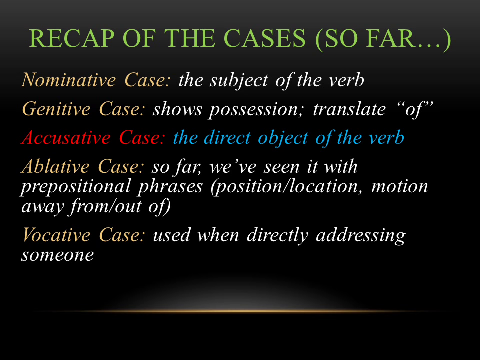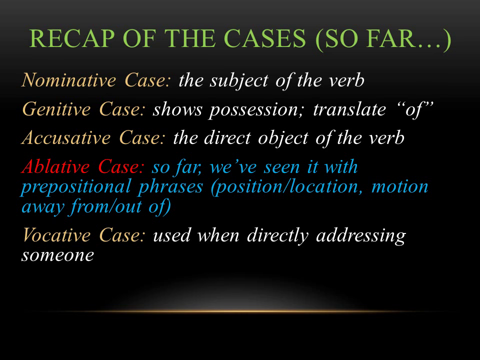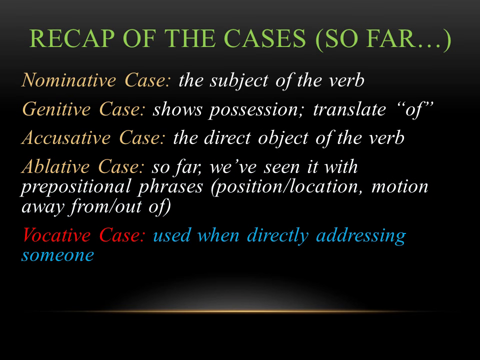The accusative case we've seen is the direct object of the verb. And so far, the only use of the ablative we've seen is when it's in a prepositional phrase. And remember, it shows position or location, or motion away from or out of. And finally, the vocative case we know is when you're directly addressing someone.